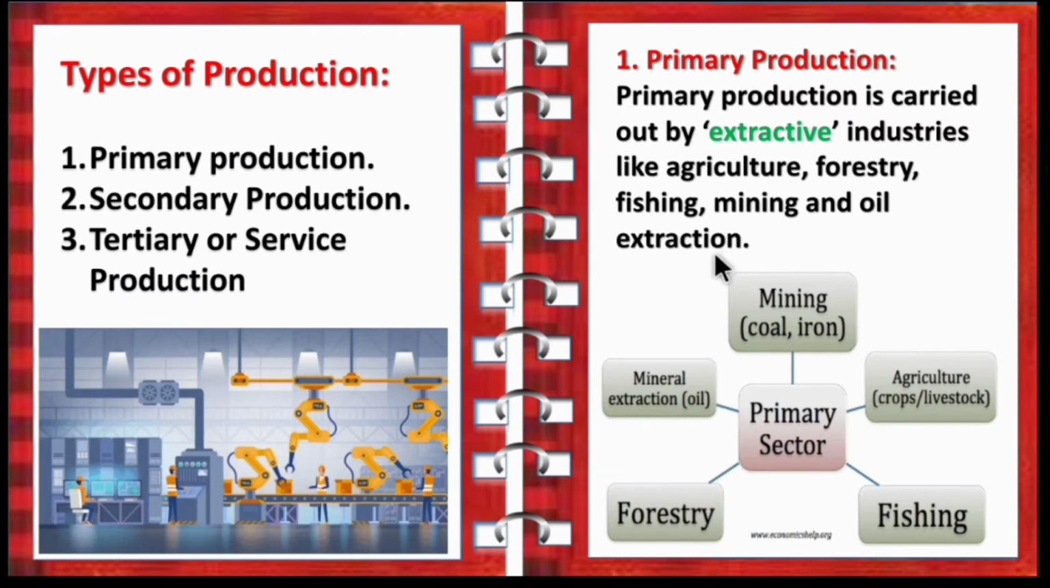So primary means the starting production stage. That means it will produce the raw material. So from where we are producing the raw material? From the natural resources. So primary production is carried out by extractive industries. So some examples are mining, agriculture, fishing, forestry and oil extraction.